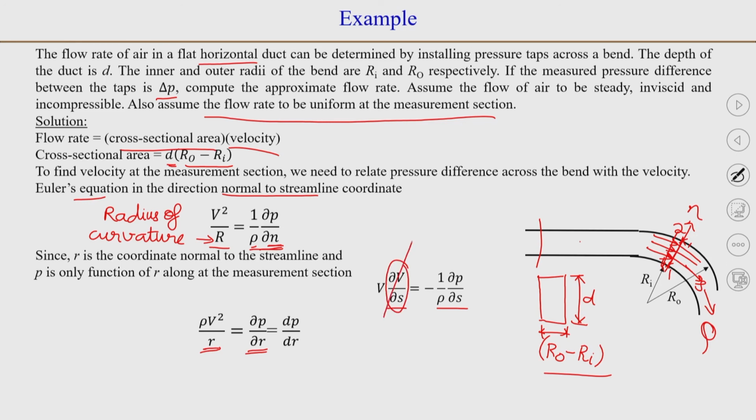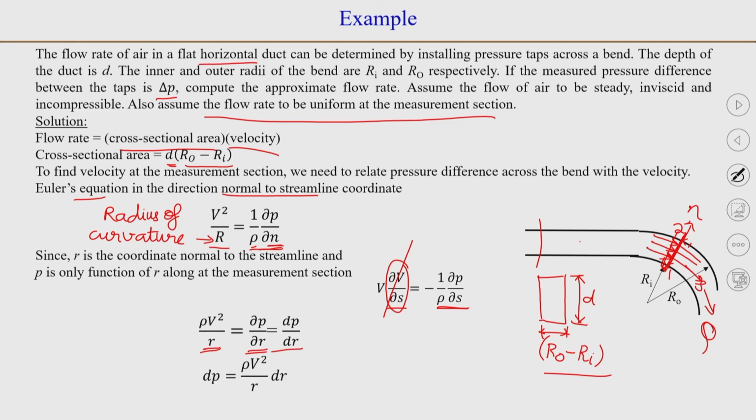So, this will become 0 in this. Because we are looking at one particular S, there is no variation of S. Okay. So, dou V by dou S is 0, and we can say that pressure is constant with respect to S. So, pressure is not a function of S. So, we can just write dP by dR.